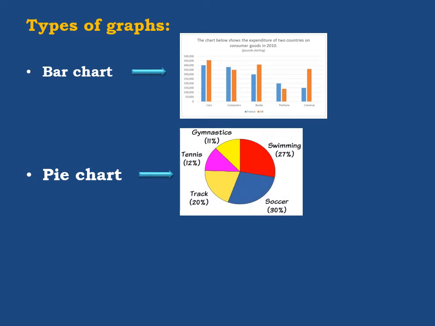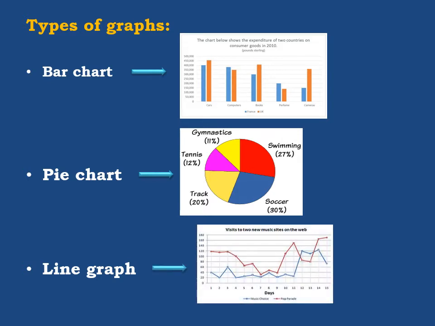Both of them are called, in general, graphs, but their specific names are, the first one is bar chart and the second one is pie chart. And the last one of the graphs is called line graph. This one, you see, it is line graph, not line chart. And it looks like this. So these are some samples of the graphs that we are going to study.